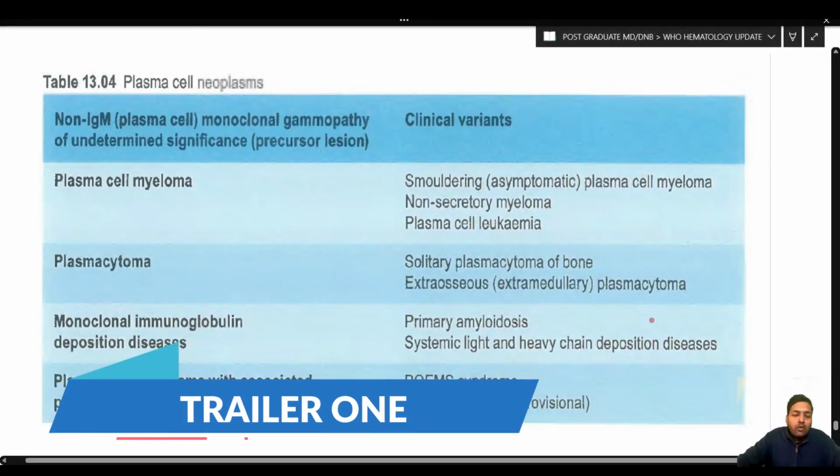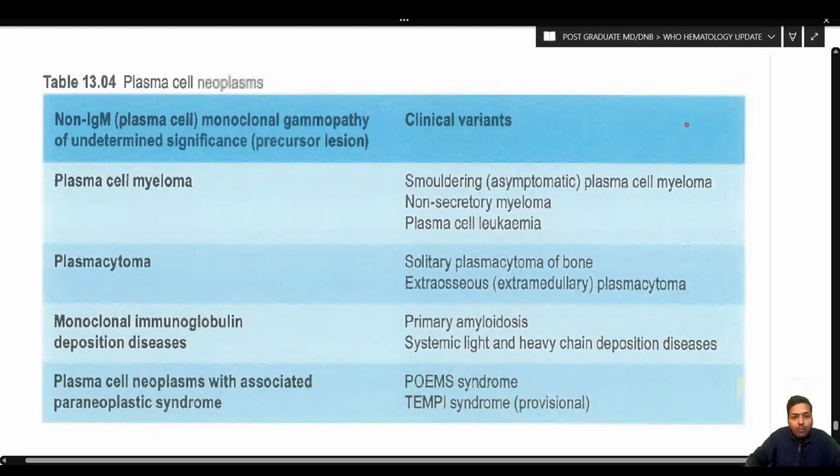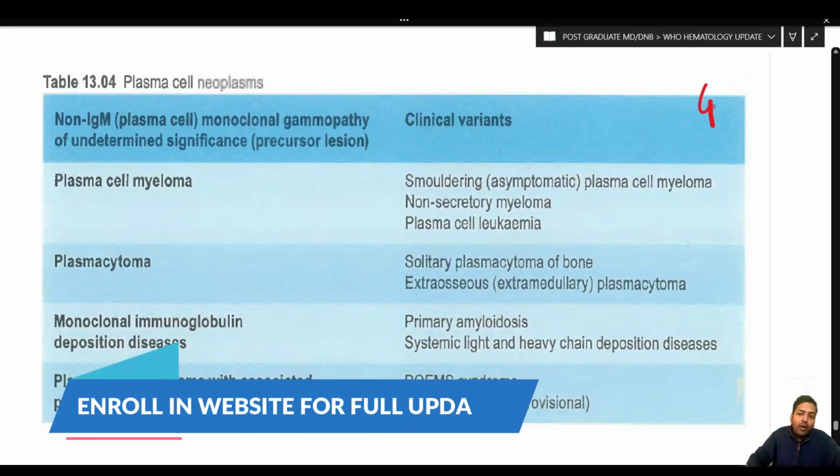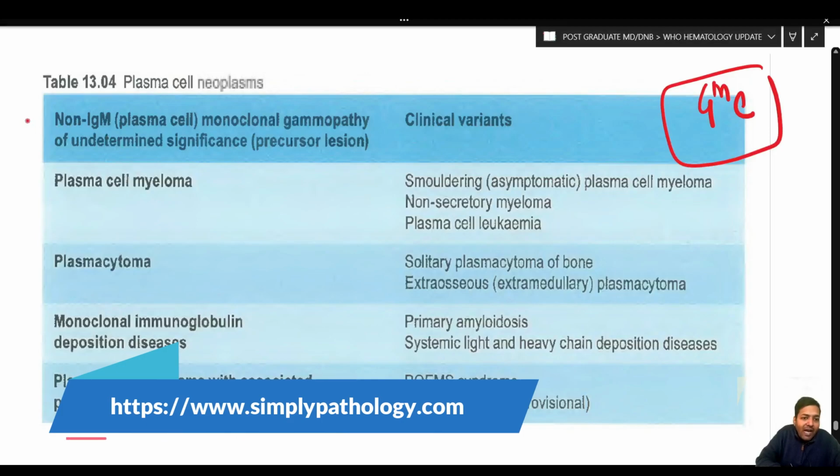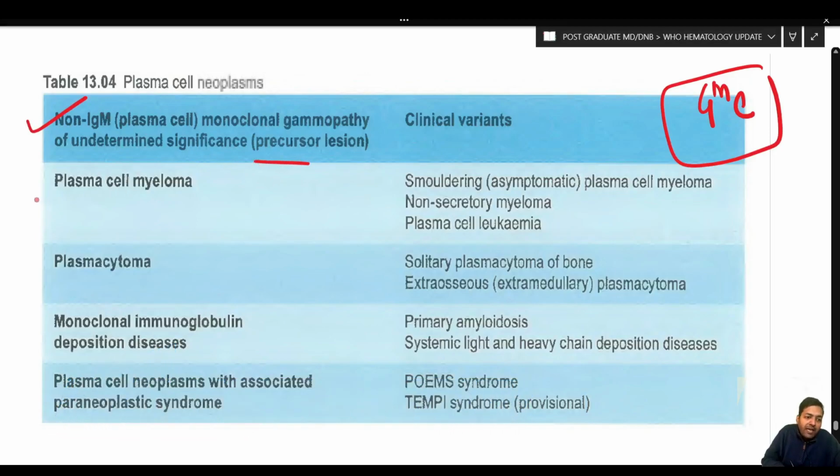Now we are going to start with the last entity, that is the plasma cell neoplasm. So this is what the classification looked like in the 4th edition of WHO. They were having non-IgM MGUS as the precursor lesion. Plasma cell myeloma was there, and this is the same as in the 4th edition. In the new edition, this is also the same. Plasmacytoma again is also the same as it was in the 4th edition.